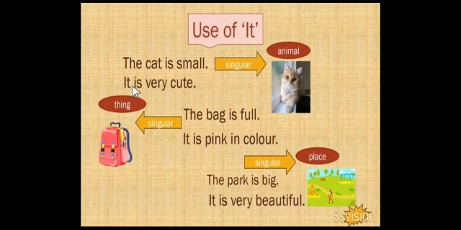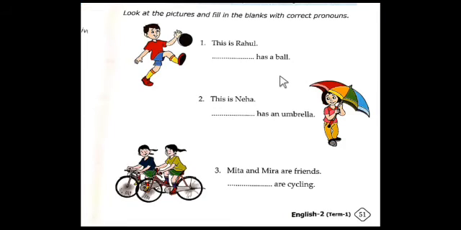So here it is very cute. So it means here the cat itself. Okay. Then students, now you've learned how to use pronouns for singular and plural nouns. Okay. Now let us go to the textbook exercise.